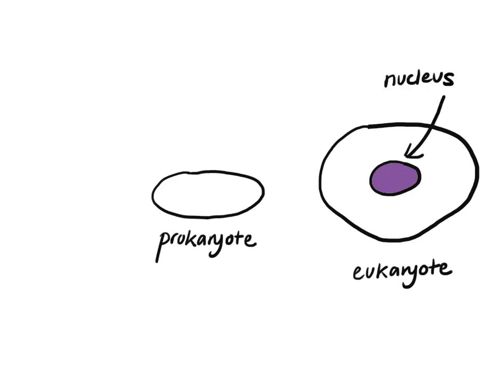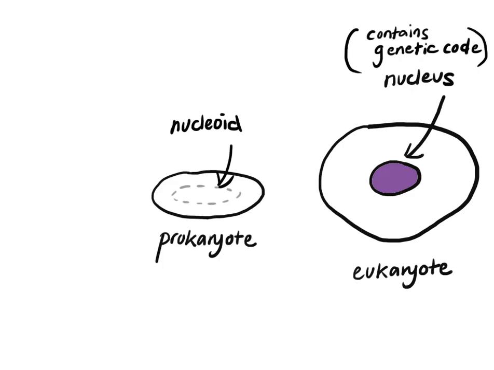Let's draw two cells. The one on the left is a prokaryote. The one on the right is a eukaryote. You can tell that the cell on the right is a eukaryote because it has a membrane-bound nucleus. The nucleus is important because it contains the genetic code of the organism. So, what does this mean for the prokaryote? It must have its own genetic material too. Even though its genetic material is not enclosed by a nuclear membrane, it is still concentrated in the part of the cell that we call the nucleoid.